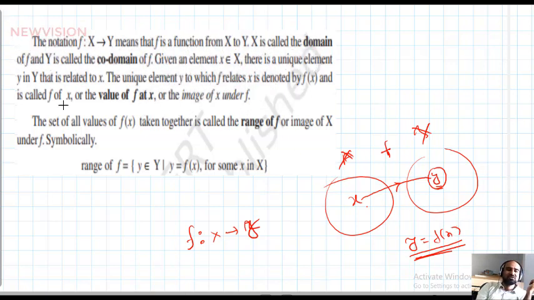Next, the set of all values of f of x, the set of images I can say. The set of all values of f of x taken together is called the range of f, or the image of x under f. Symbolically, range of f equals the set of y belonging to Y such that y equals f of x for some x belonging to X. So this is the definition of domain and range, and what I explained is given in the book. You can write this as a definition for domain and range.